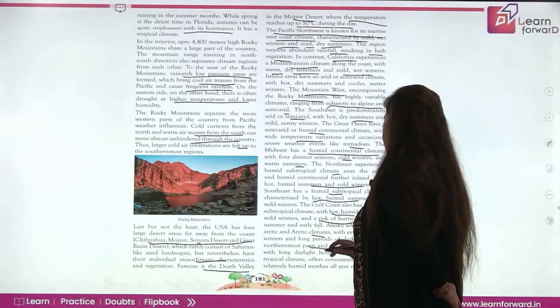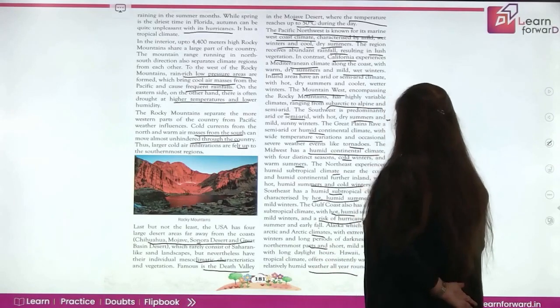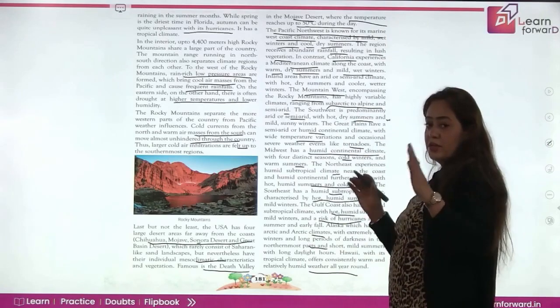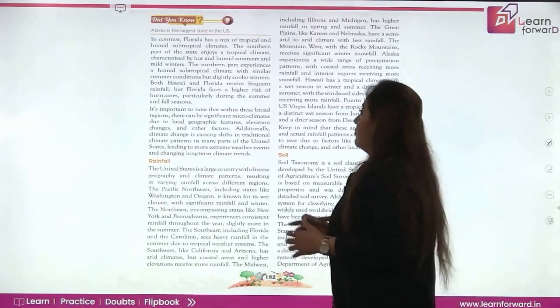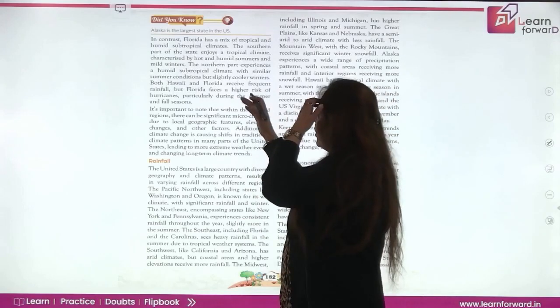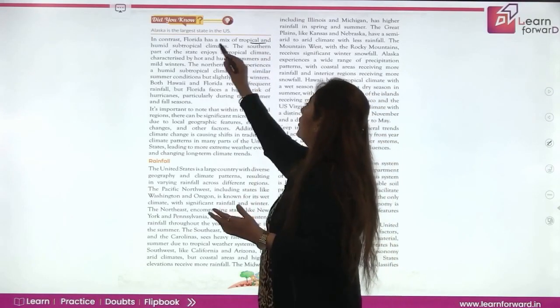Hawaii, where this tropical climate offers consistently warm and relatively humid weather all throughout the year. Now, you've seen a lot of variations in the weather and climate in US. Now, in contrast, if we talk of Florida, it has a mix of tropical and humid subtropical climate.